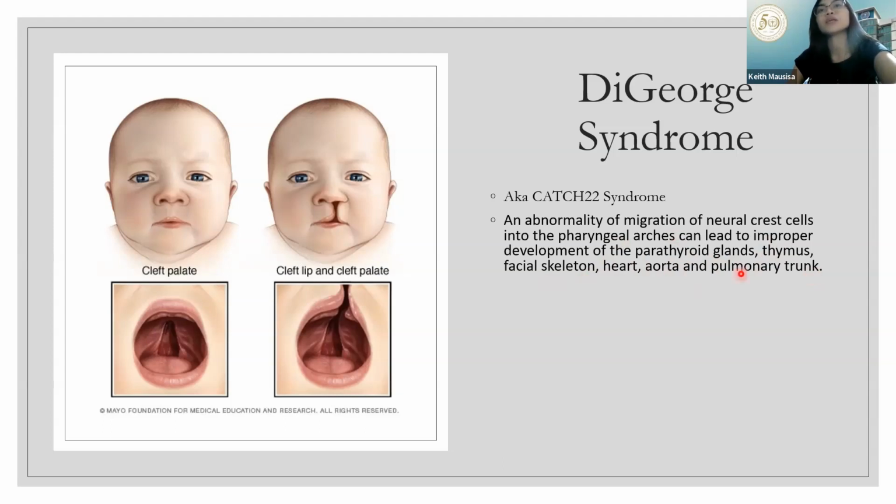Knowing that these glands are affected, the signs and symptoms could vary, but they are more likely to suffer from the following. Hypocalcemia, cleft palate, this is how it looks, and tetralogy of Fallot, which is when there is a problem with the heart, aorta, and pulmonary trunk.